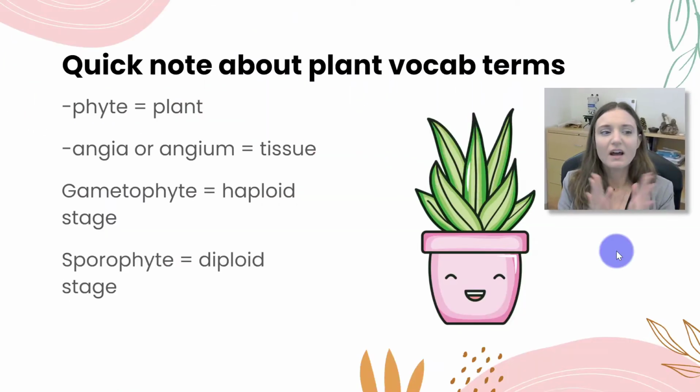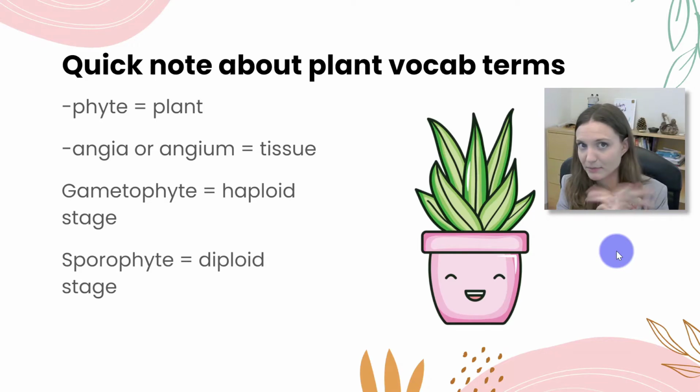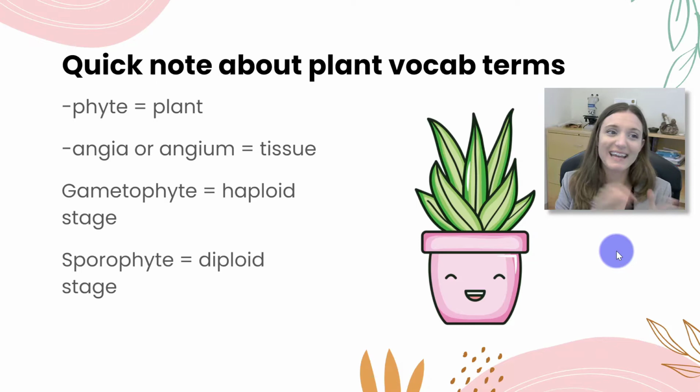Okay, so this chapter is pretty heavy in vocab. Let's kind of address some of that off the top. So when we use the suffix phyte, that just means plant. Okay, angia or angium, angium singular, angia plural. That just means a type of tissue, right? So tissue being multiple types of cells working together.